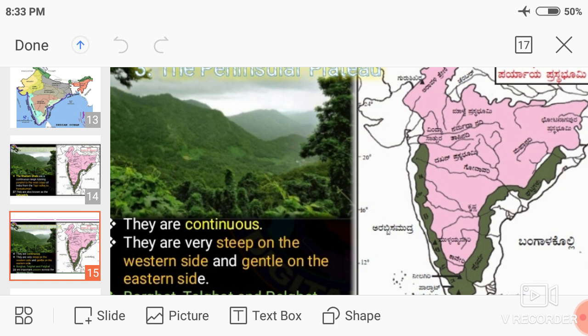Keep it in mind, the Western Ghats are continuous. They are very steep on the western side and gentle on the eastern side.